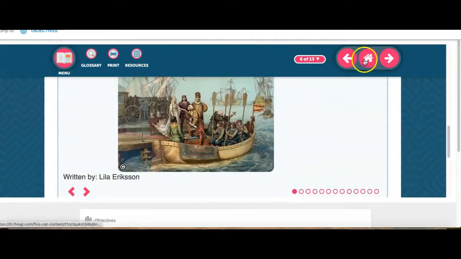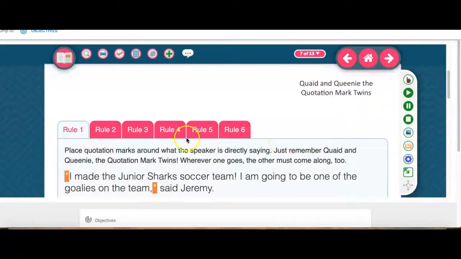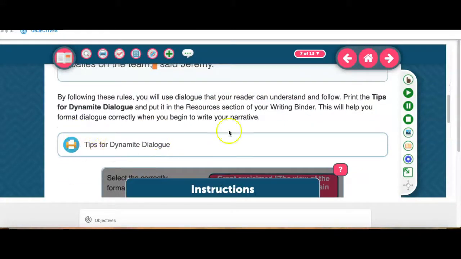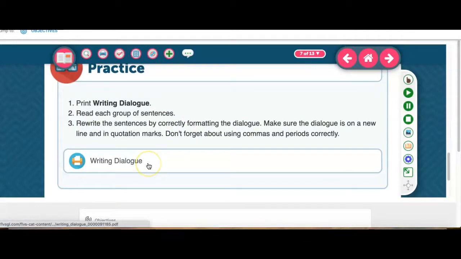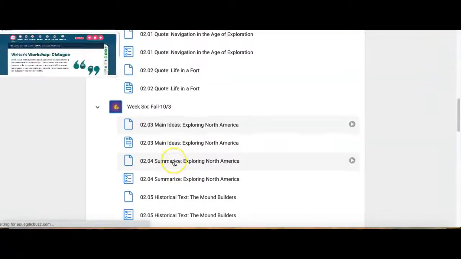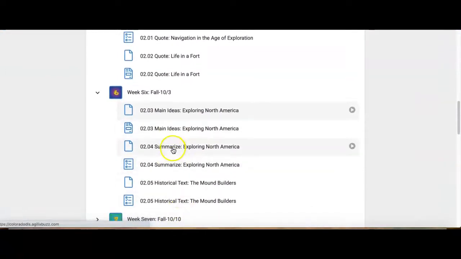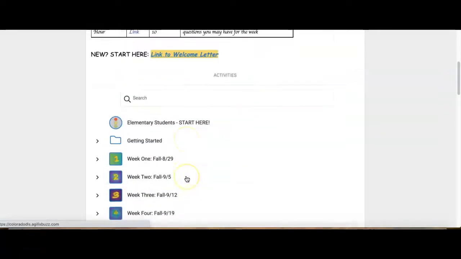You might be looking at main ideas and details as part of developing your story, but for instance here, they're talking about adding dialogue to your narrative, okay? This is a practice page, it's not what's submitted, but it's towards adding dialogue to your narrative. So make sure you're not skipping those pages, even though these other assignments are quizzes for this week. You still need to go into these content pages because it's going to help you develop the story that you will eventually turn in later.